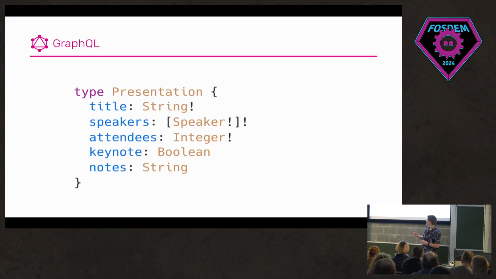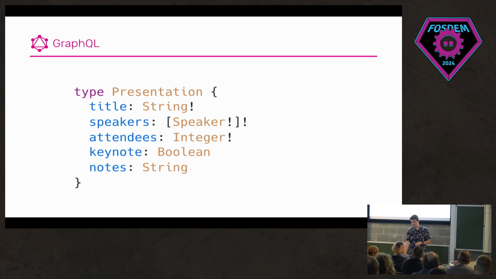Here's an example type in GraphQL. It's a presentation. I thought that might be fitting for today. And we'll just imagine for a second that it's super simple. You only have a title, a set of speakers, in case you were lucky enough to have a friend. I don't. The amount of people who attend, whether it's one of the keynote ones, and any speaker notes that people decide to give afterwards.